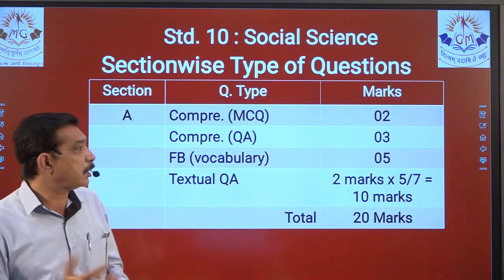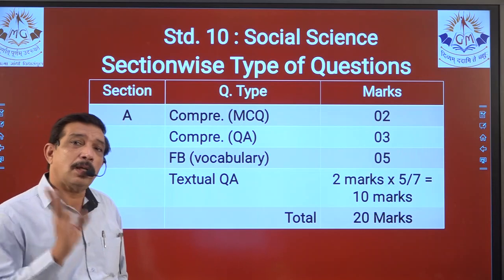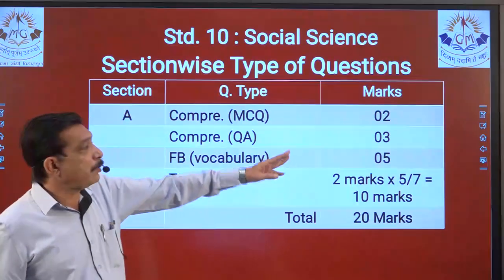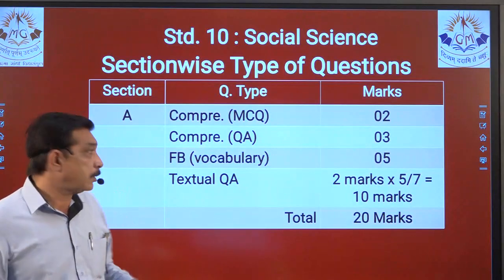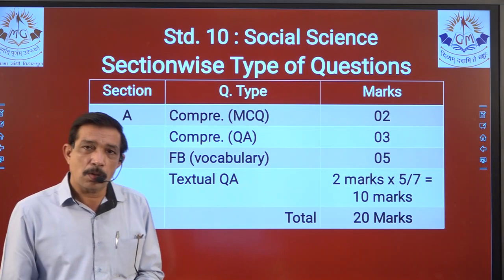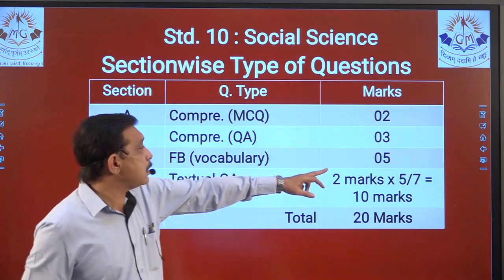I think we'll finish with that. It carries 3 marks. 3 questions will be asked and 3 marks are given. So I think comprehension 1 and comprehension 2, 5 marks are there, which we can easily get. Next is FB, vocabulary. We have done that in the WRTs also. Yes, some difficult words, 4 will be given because it carries 5 marks.